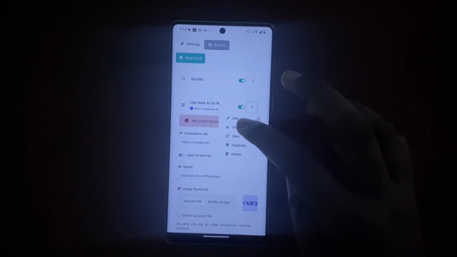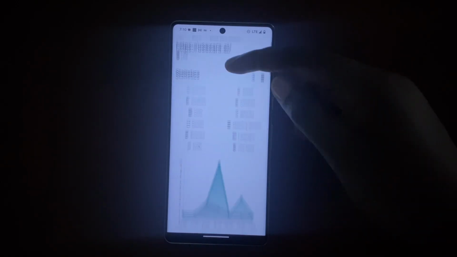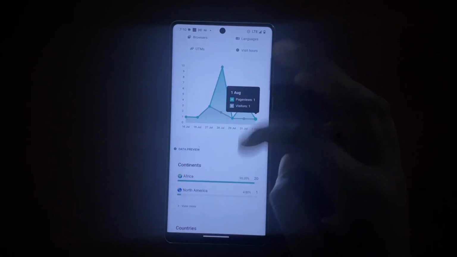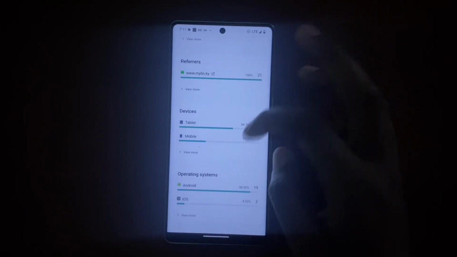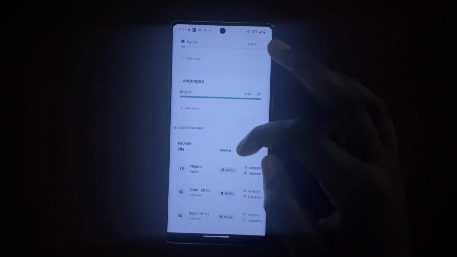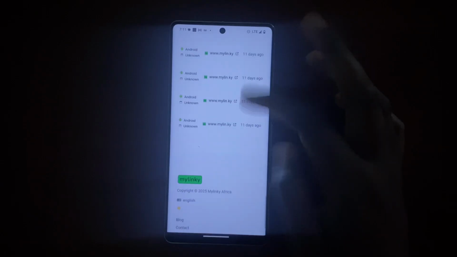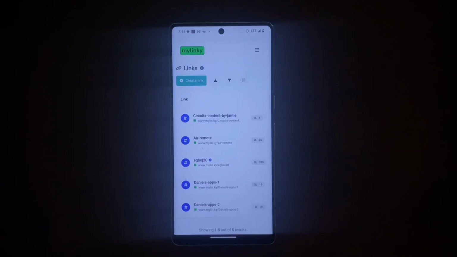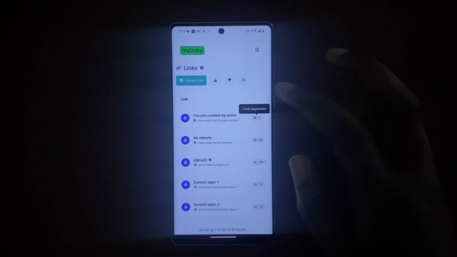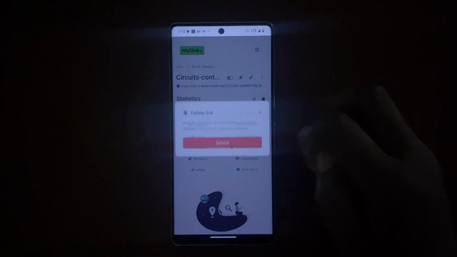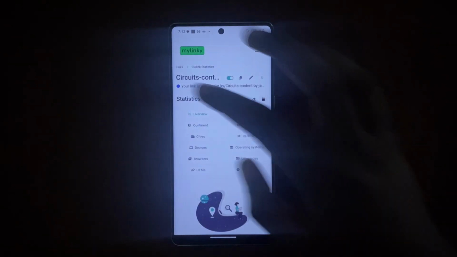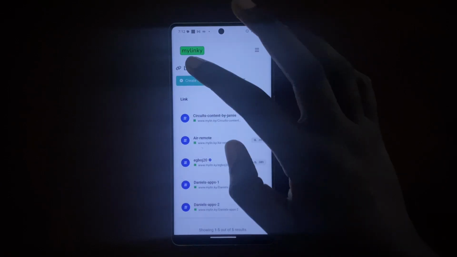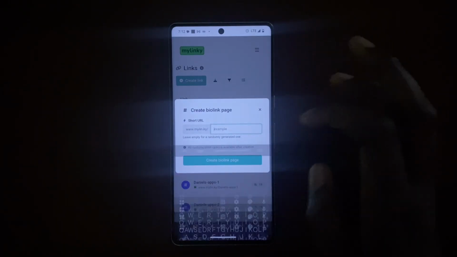However, I can see my statistics based on this link here and see how many people have viewed it and everything. I can see the different people who have viewed it, which is really nice. Now for Mylinky, I'll just say this: currently, Mylinky has this issue, so let me show you an example. Let's assume I have this page here and I want to delete it. See, I can't delete it. I can't at all. Okay, so let's say now I want to create a new bio link page or something.